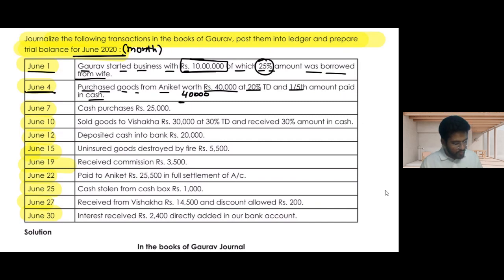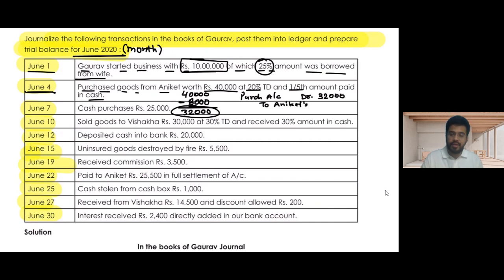Here we have 20% discount. 20% of 40,000 is 8,000 rupees. So the goods cost 32,000. We will have purchases account debited with 32,000, to Aniket's account, who is a creditor.